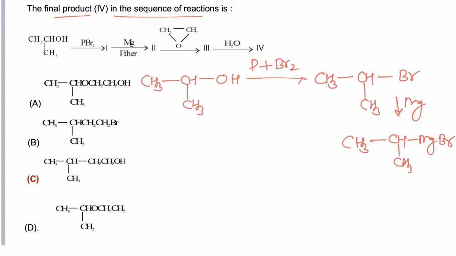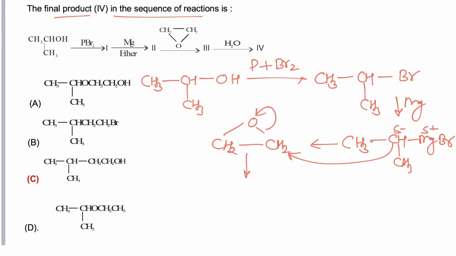Now this Grignard reagent on reacting with epoxide will act as nucleophile. Grignard reagent acts as a nucleophile, attacks at this carbon. So oxygen atoms are shifted and we will get CH2, O negative, CH2, CH, CH3, CH3.